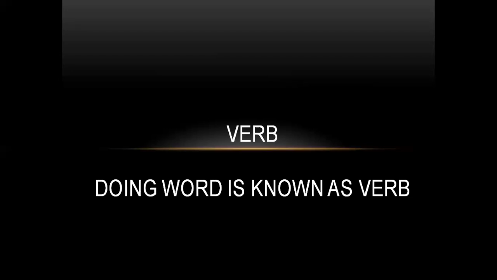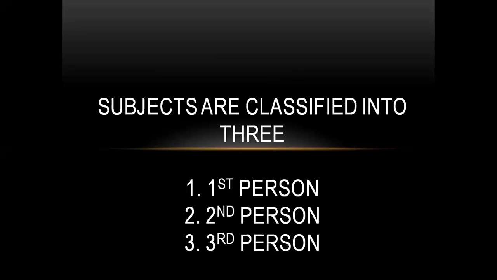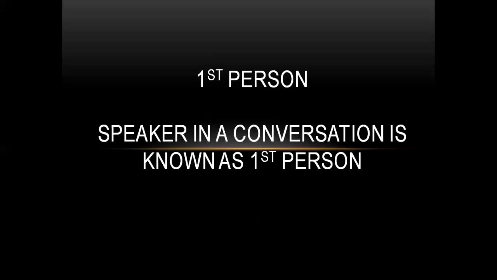Now we have to go further, and we are going to learn something in detail about the subject, and that is the classification of subjects. These subjects are classified into mainly three categories. These are the first person, second person, and the third person. What do you mean by first person, or second person, or third person? First person means the speaker in a conversation is known as first person. I mean, the person who is speaking is the first person.